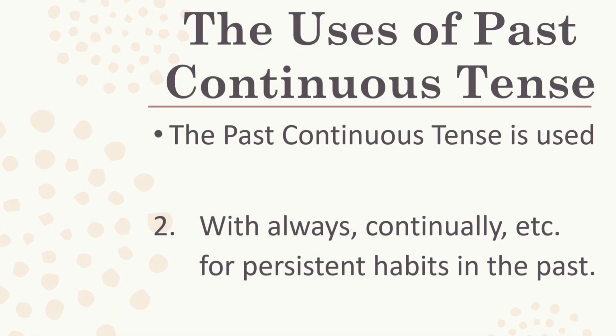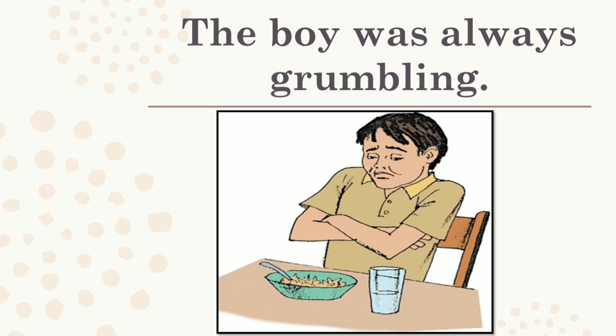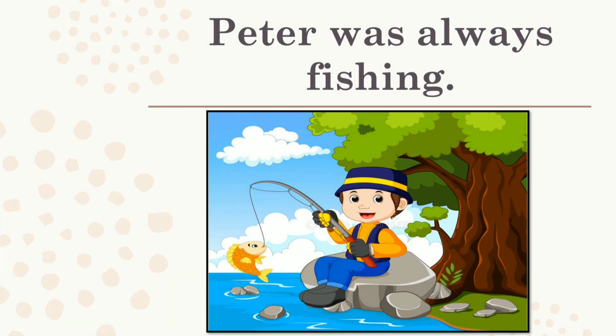The past continuous tense is also used with the words like always, continually, etc. for persistent habits in the past. For example, the boy was always grumbling. Here, always indicates a persistent habit. Peter was always fishing. Always indicates a persistent habit.